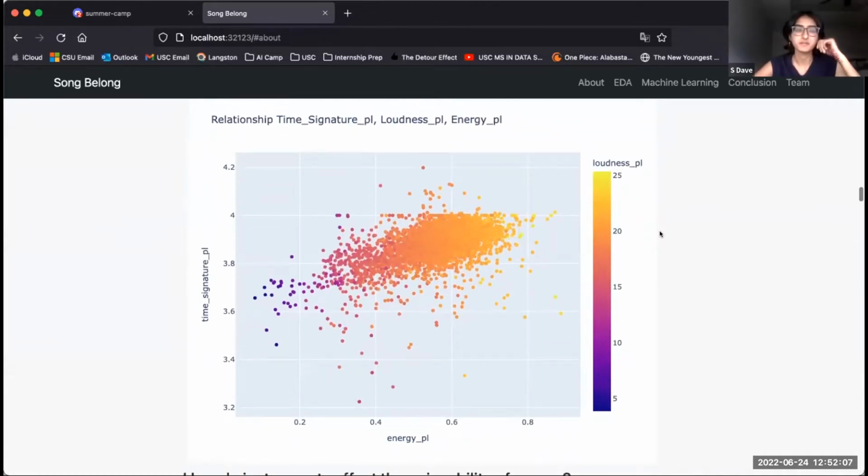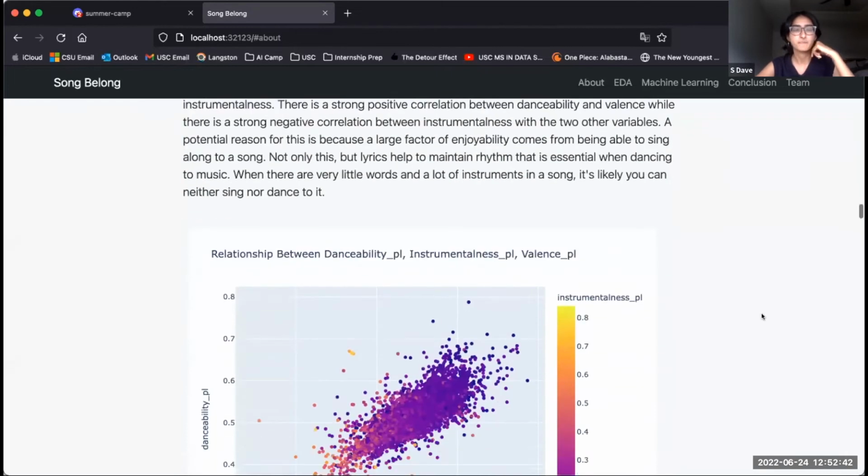Another scatter plot that we made was between time signature, energy, and loudness in terms of the playlist attributes. For this, we found a pretty positive correlation between all three of the features. As energy and time signature increase, so does loudness, generally. From this, we would assume that higher energy songs are generally associated with more loudness, and maybe time signature is associated with higher beats. So maybe that is one reason for that trend.